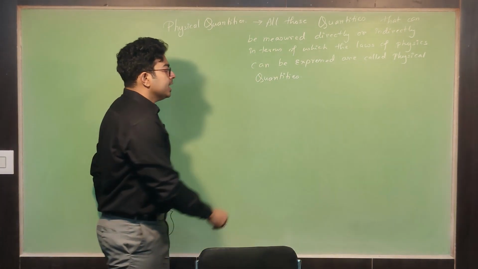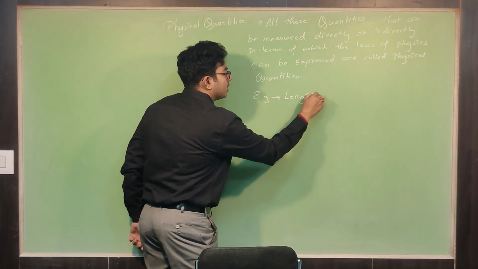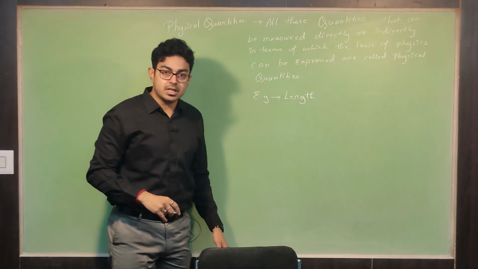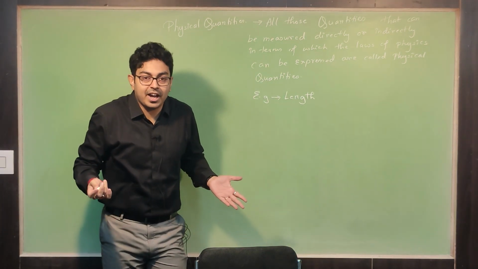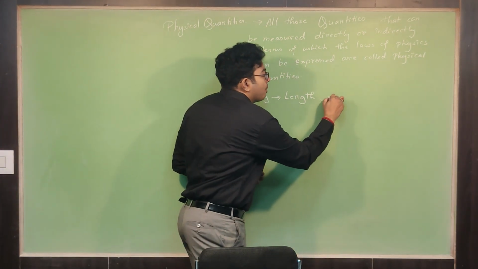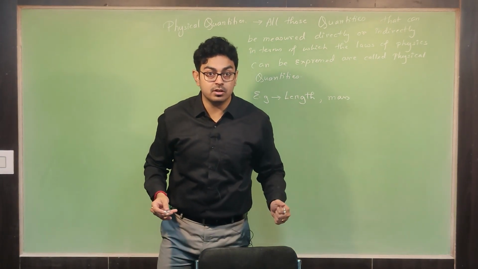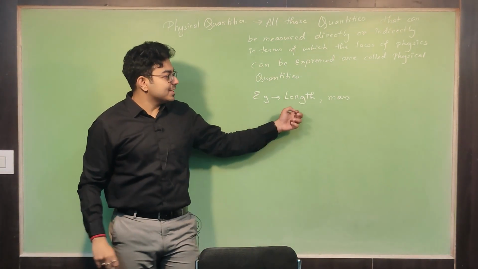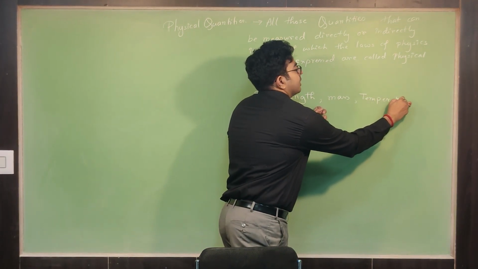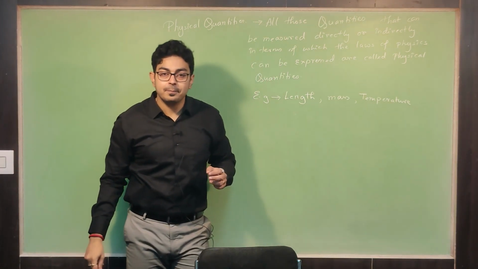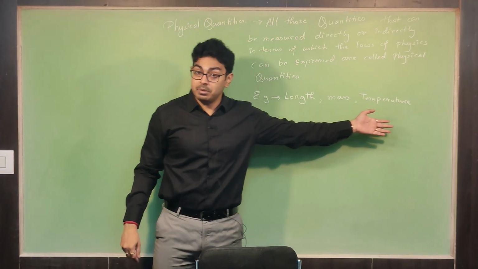For example, length is a physical quantity. You can measure the length of a table, or the length of a person, that is, we say height. Mass is also a physical quantity, because it can be measured, right? You can also talk about temperature. That is also a physical quantity. These are physical quantities because they can be measured.